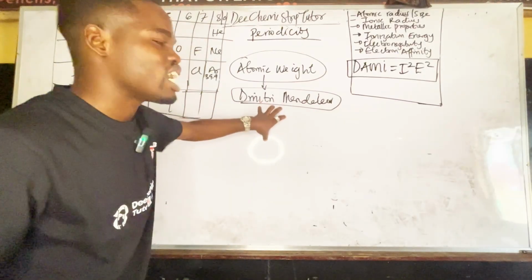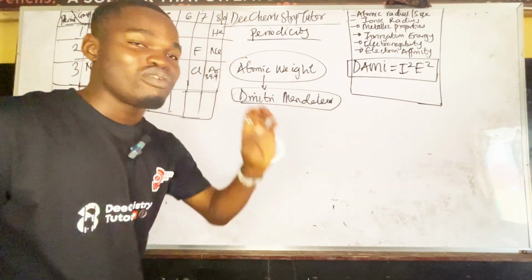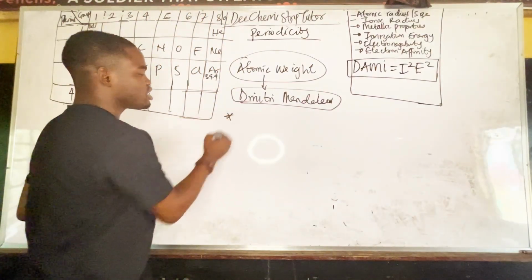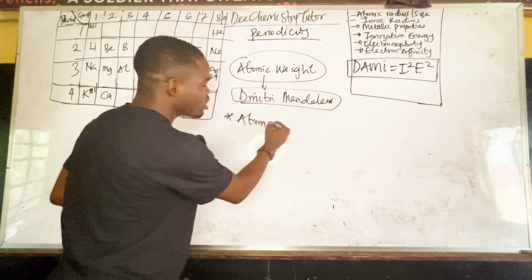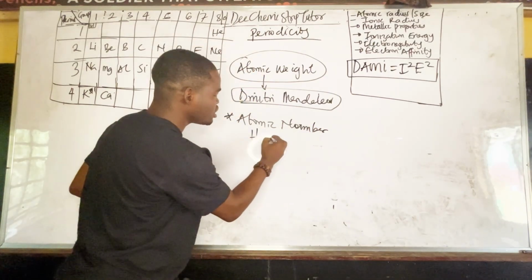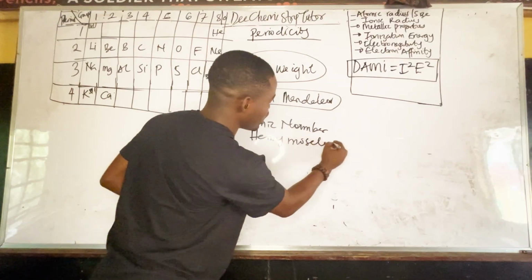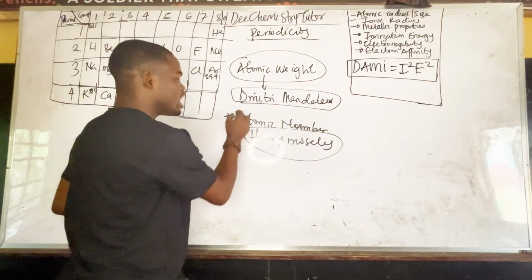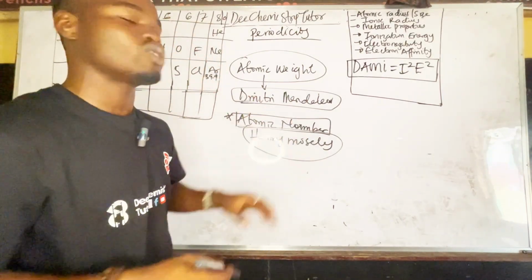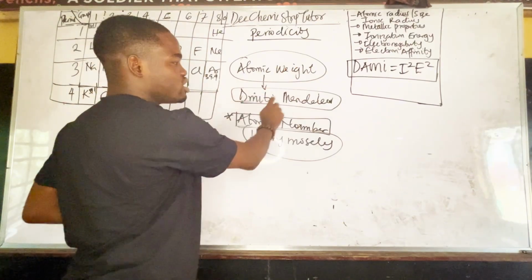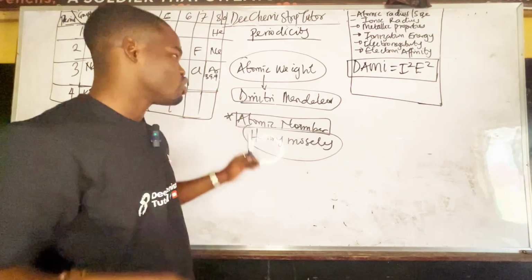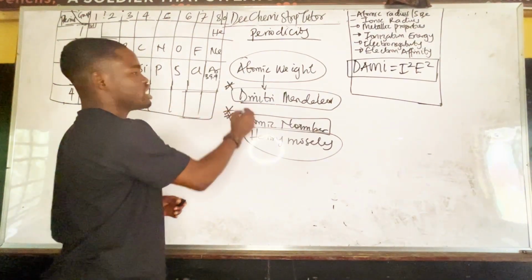That's another problem with this. But he is the first guy that talked about an acceptable form of arranging elements in the periodic table. The one that we accept now is based on atomic number. And that's Henry Moseley. Henry Moseley was the guy that arranged elements in the periodic table according to atomic number. So JAMB can ask: who talked about atomic weight? Dmitry Mendeleev. Who talked about atomic number? Henry Moseley.